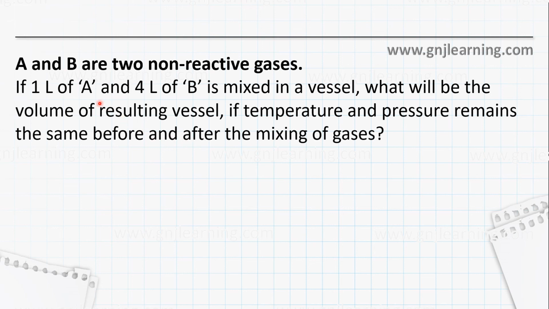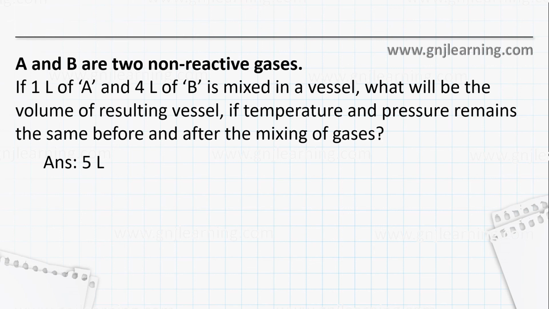I am not changing temperature and pressure. I just mixed 1 liter of A and 4 liter of B, and the vessel is flexible to move, so the pressure must be the same. What will be that? They are non-reactive. That means the resulting volume will be 5 liters. Clear? According to Avogadro's law.